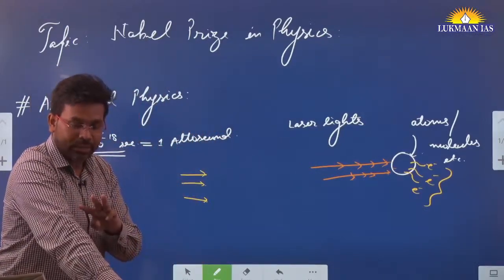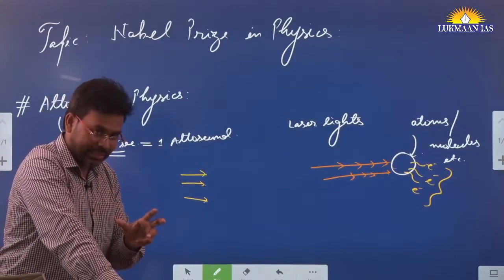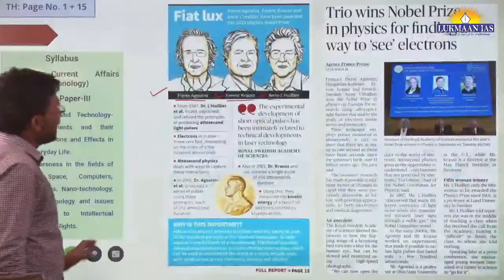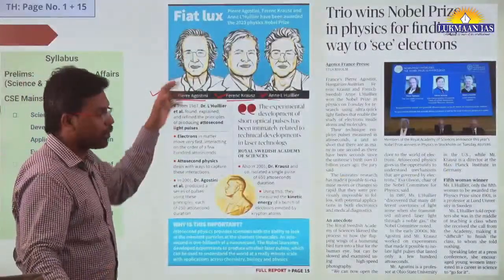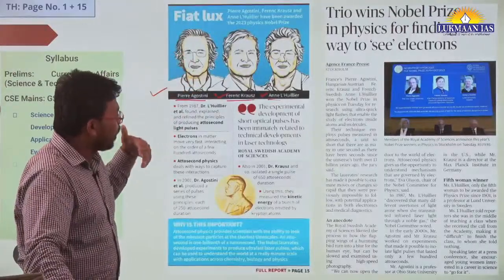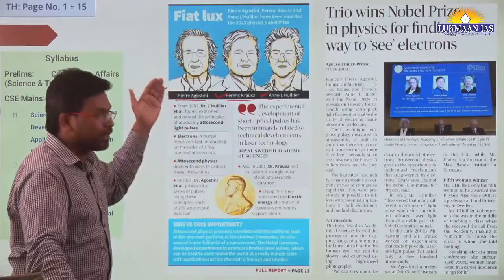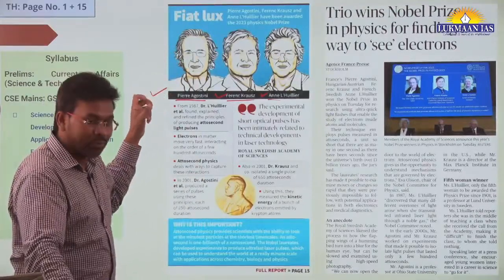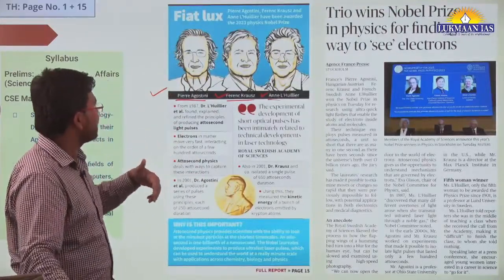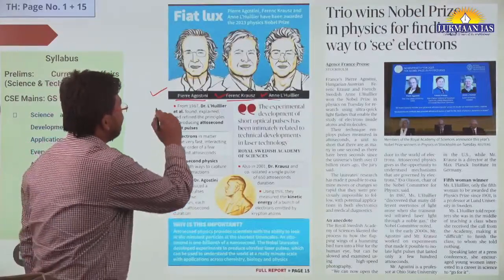All of them were doing independent studies. In this article they have mentioned a story also: one person was working in a university institute, then another person joined, and then they worked together. Their work goes back to 1987.